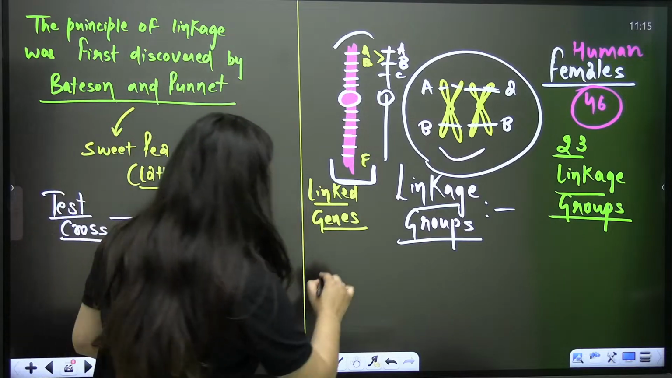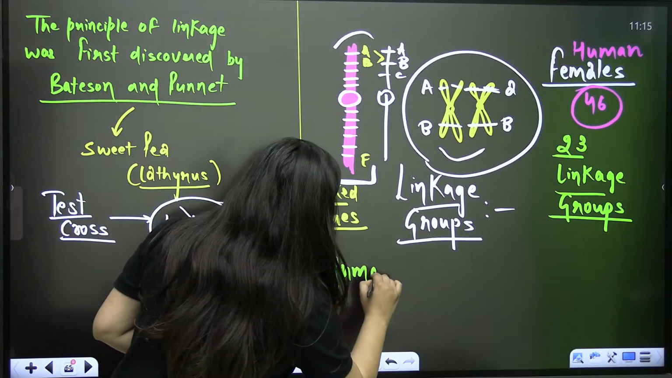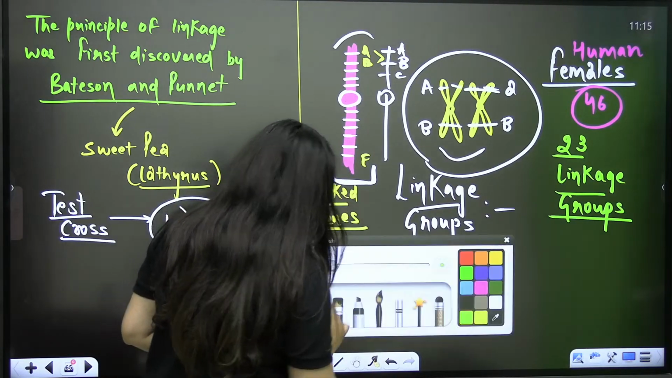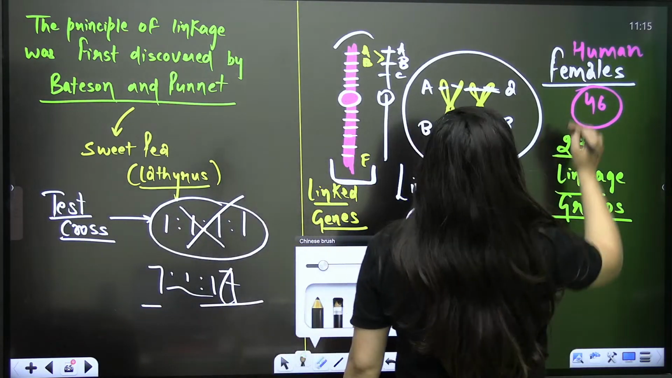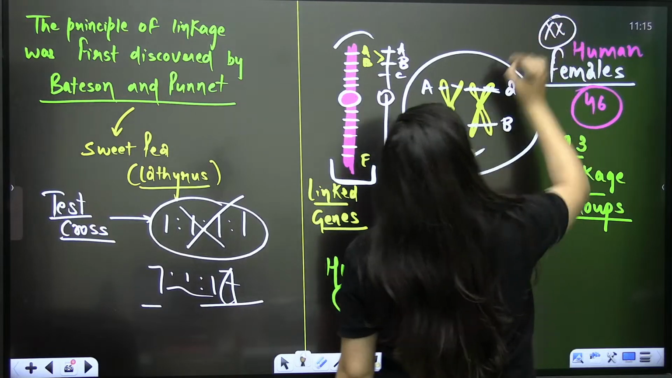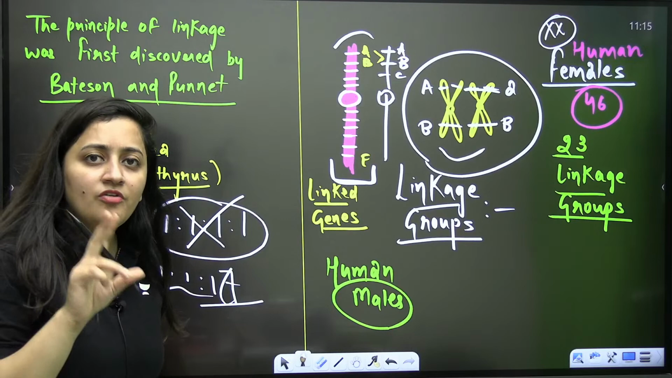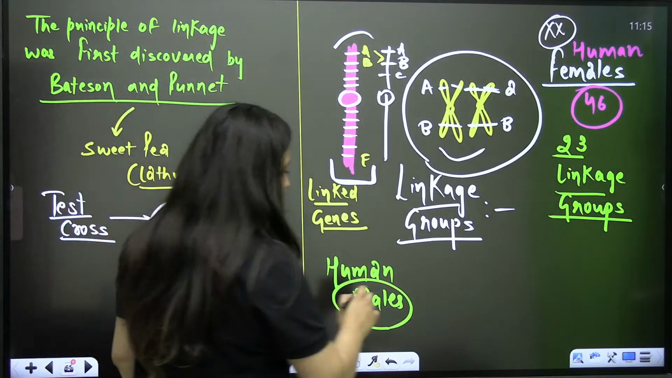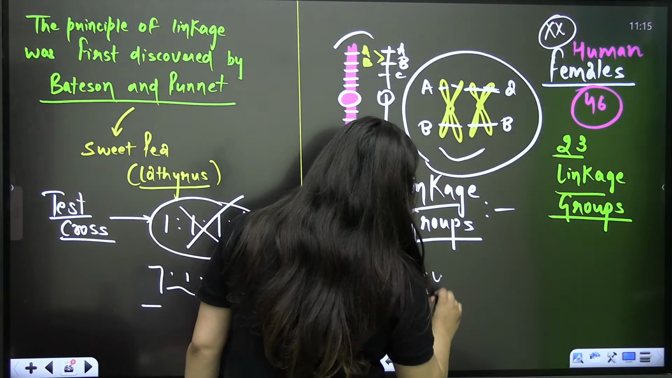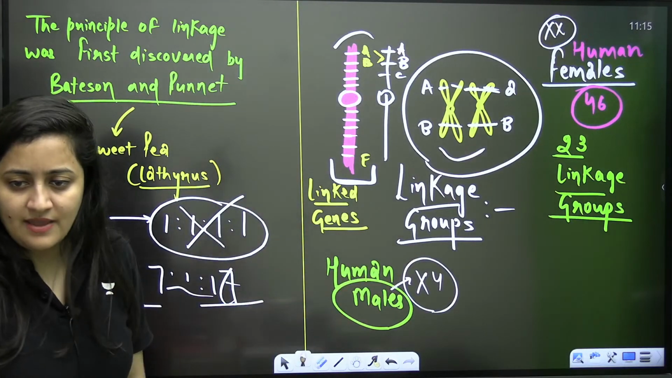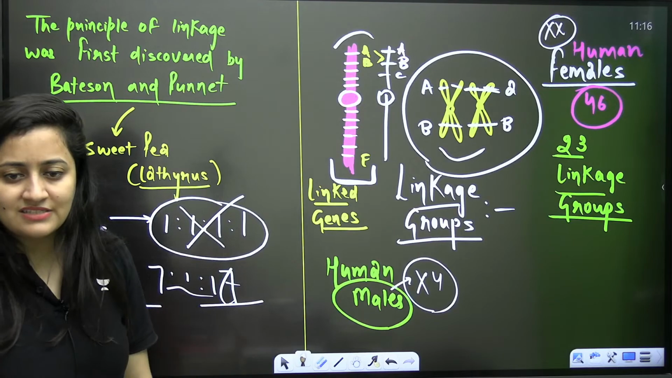But on the other hand, if you talk about the males, in the case of males, see, females are homogametic. You know that, na? That XX, we have two pair of X chromosomes. And when you are talking about the males, males are heterogametic. That's XY. Their sex chromosomes are not same.